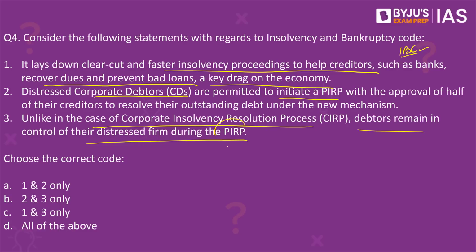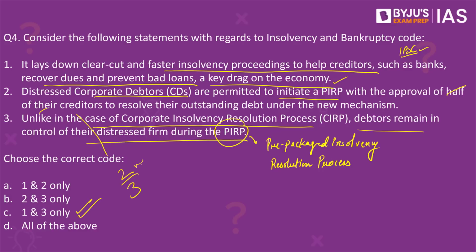First, let me tell you what is PIRP. PIRP here stands for something called Pre-Packaged Insolvency Resolution Process. This is a process under which insolvency proceedings take place under the IBC. The correct answer here would be C. 1 and 3 are correct. Second statement is wrong because to initiate this process, not half, but actually 2/3 of the creditors would have to say yes. So only when 2/3 creditors say yes, only then the proceedings will go on and not just half.